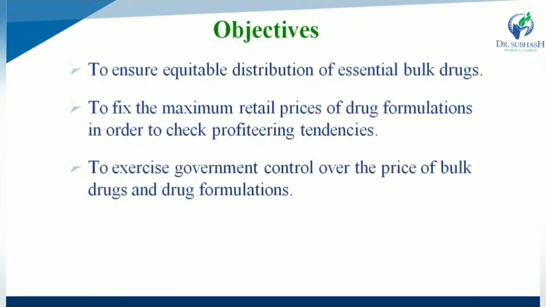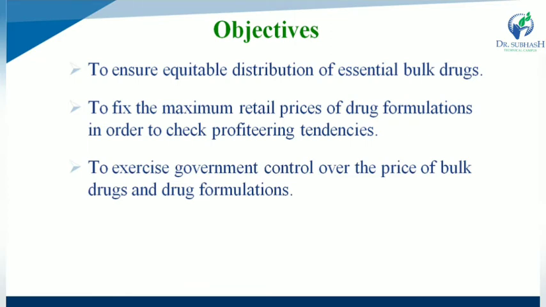What are the objectives of DPCO? To ensure equitable distribution of essential bulk drugs and to fix the maximum retail price of drug formulations in order to check profiteering tendencies. The first objective is to ensure equitable distribution of essential bulk drugs or bulk dosage forms. The second objective is to fix the maximum retail price of drug formulations in order to check any profiteering tendencies.